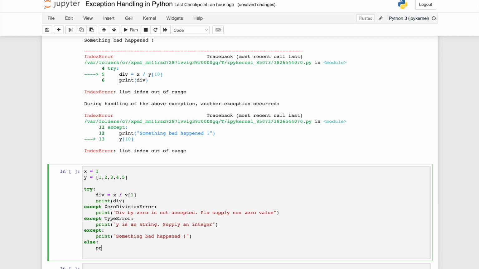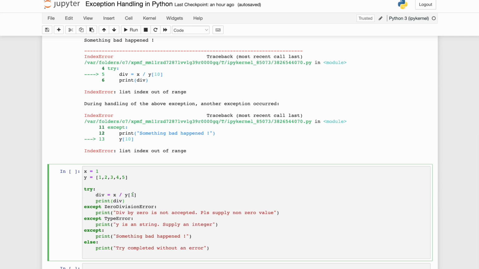I have added an else block, and I have written a print statement inside that says try completed without an error. As I have discussed, the order of execution is that first the try gets executed.